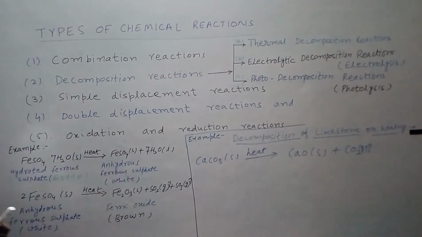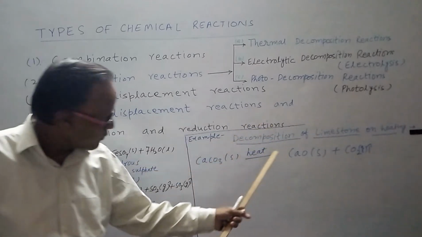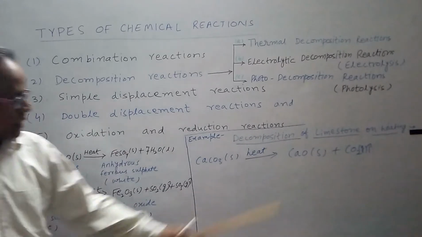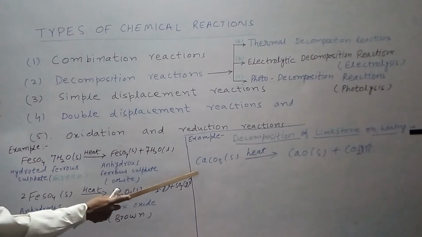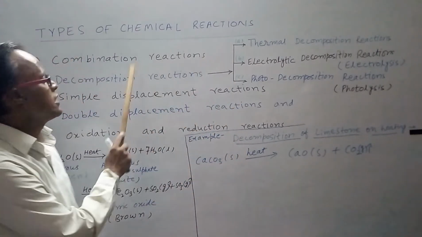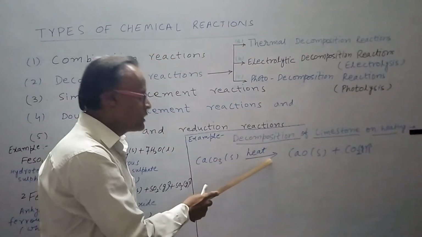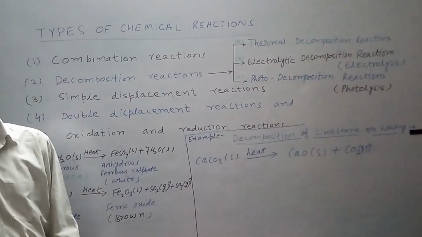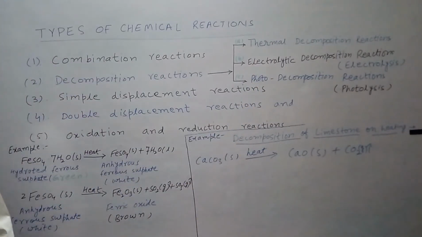So when calcium carbonate is heated, it breaks into calcium oxide and carbon dioxide. So this is an example of decomposition reaction with heating and is known as thermal decomposition reaction.